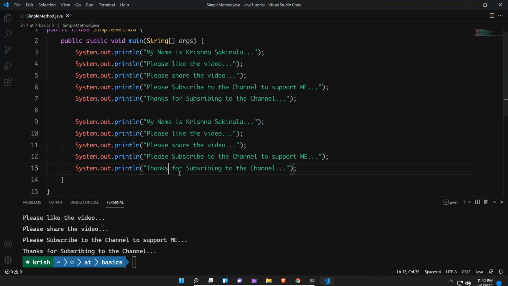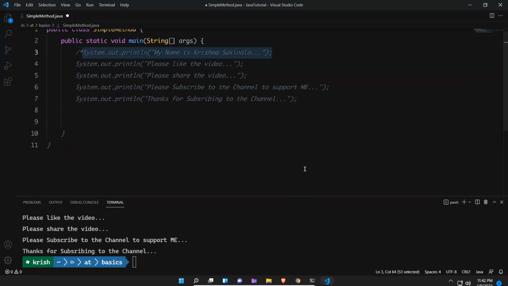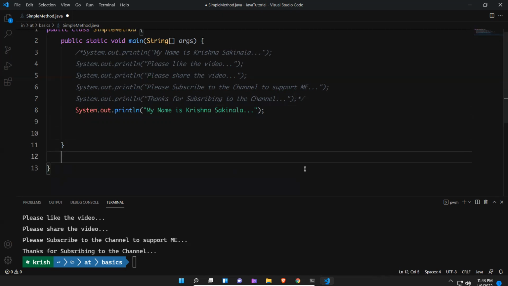So what can you do for this? You can create a method with this information and keep calling that. So how can you do this? I will remove all these things and comment this code. We'll see the best way to do this. System.out.println, my name is Krishna Sakinala. I have written that, but the remaining things I want to move somewhere. It purely depends upon your requirement.